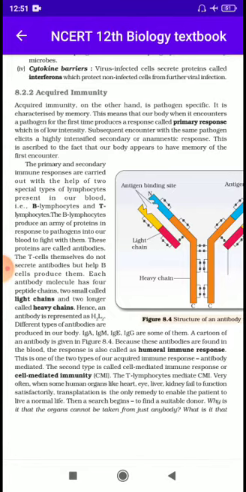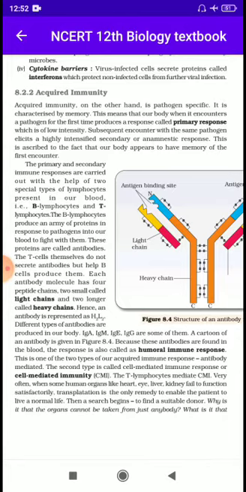That means, suppose we visit a new place, and there is something which causes problems to us, then for that particular substance our body develops antibodies. That type of response is called primary response.